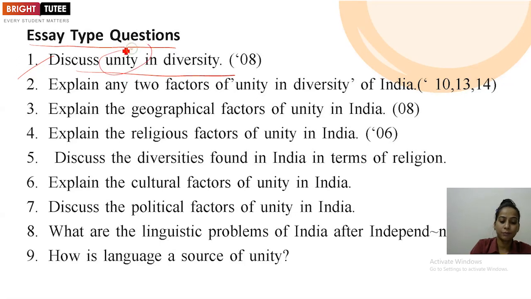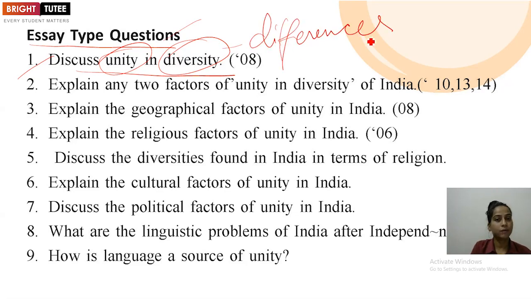Here we have to explain the meaning of unity as well as the term diversity, where you can mention that unity is related to when we are bringing different elements in a society and trying to bring uniformity based on those different elements, and diversity means the differences based on the variety. Clear? Then you have to mention what the different factors are which are creating these differences in a country.